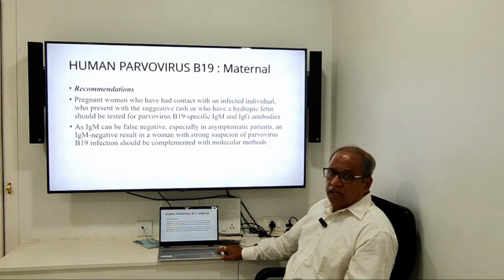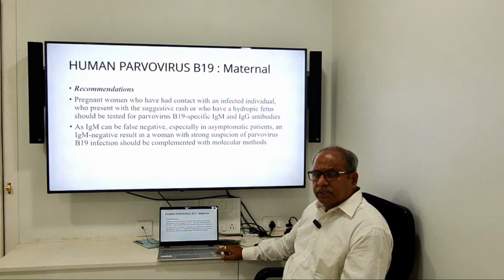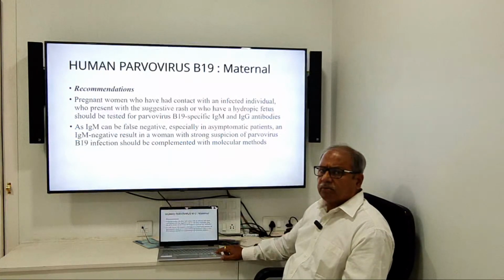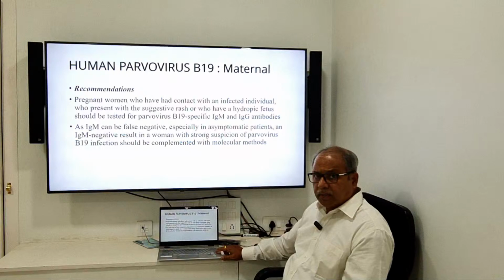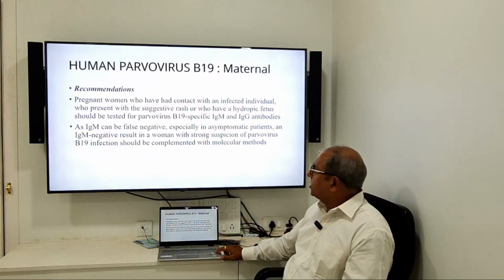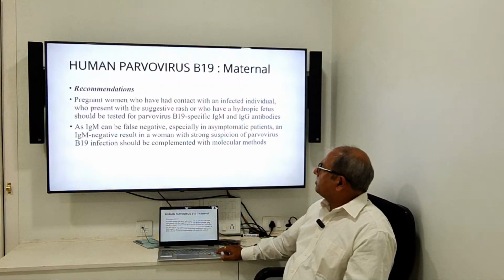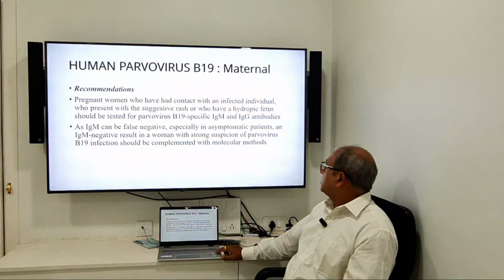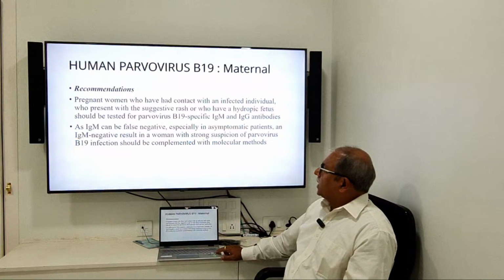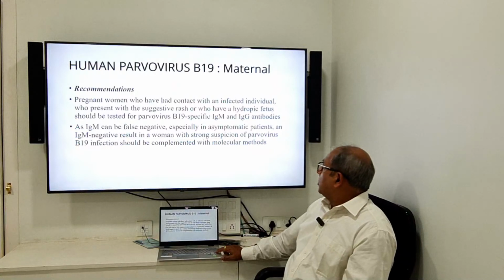जब भी hydrops हो और यदि RH incompatibility ना हो, think about parvovirus also because it is common, comes from younger children and this is a communicable thing. IgM can be false positive, especially in asymptomatic patient. IgM negative results in women with strong suspicion of parvovirus B19 should be complemented with मॉलिकुलर मेथड.